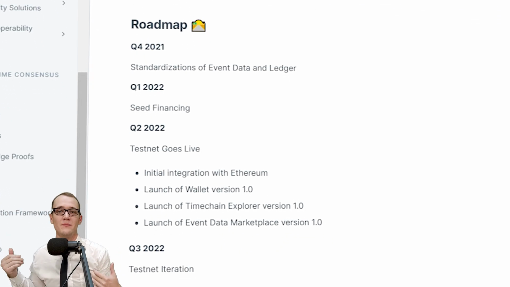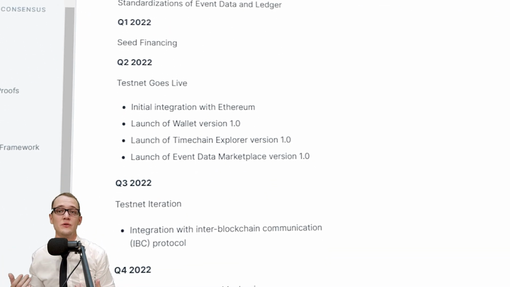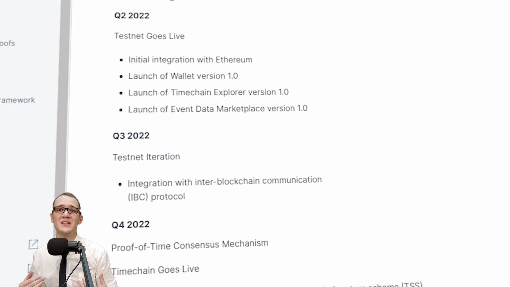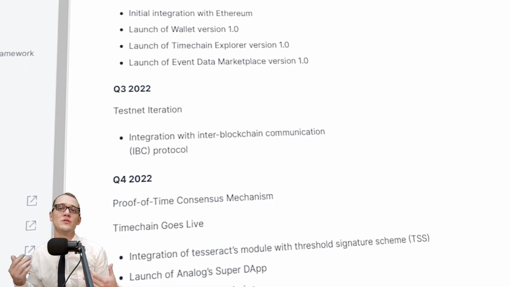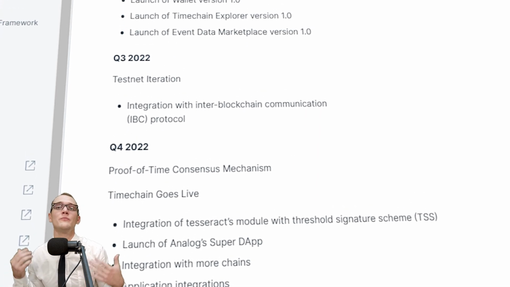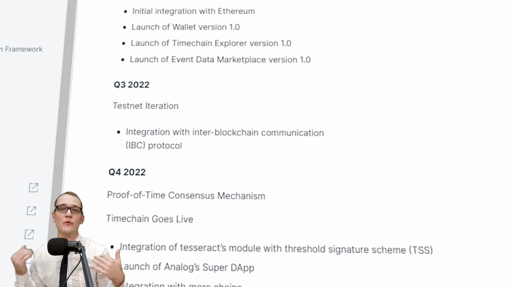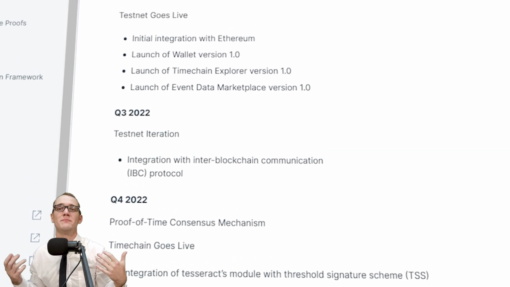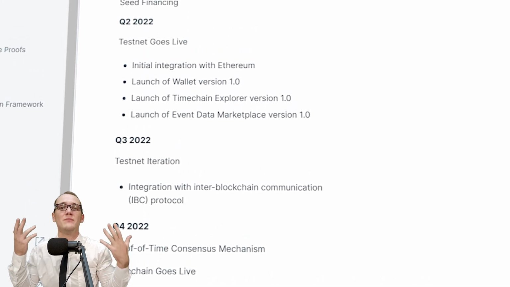Conclusion. According to the project roadmap, by the end of 2022, we expect the integration of the Tesseract module, the launch of SuperDApp, integration with other networks, and the launch of applications. At this point, the project testnet has already been launched and is only gaining momentum.